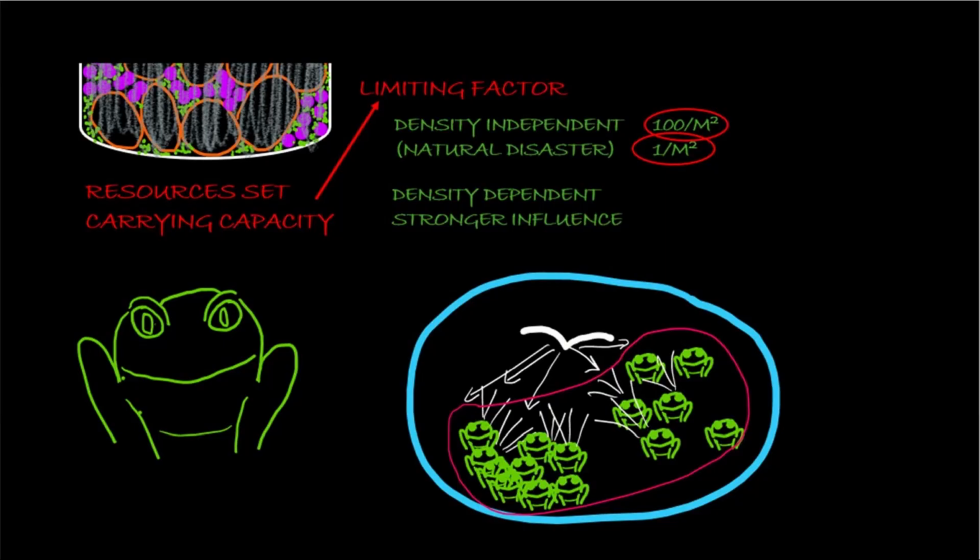Whereas if the impact on the carrying capacity is irrelevant to the density, like a natural disaster flood, then we call that a density-independent limiting factor. But the limiting factors affect the carrying capacity, and then the carrying capacity affects how many of the different kinds of organisms can fit into an ecosystem.